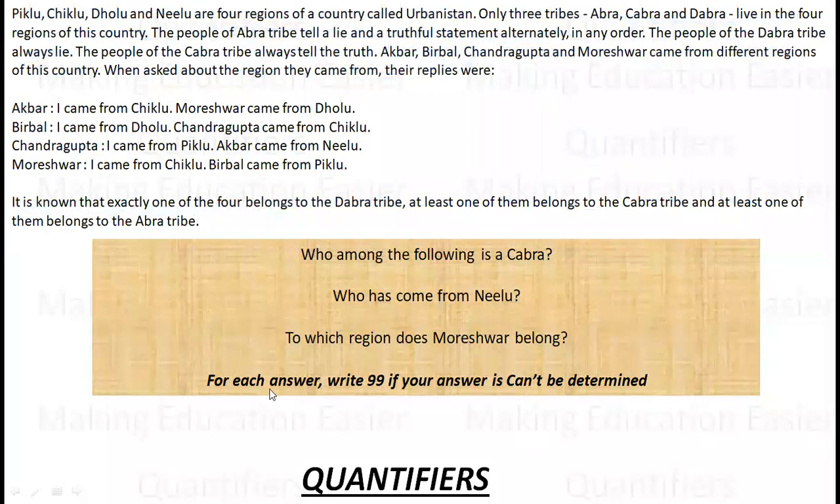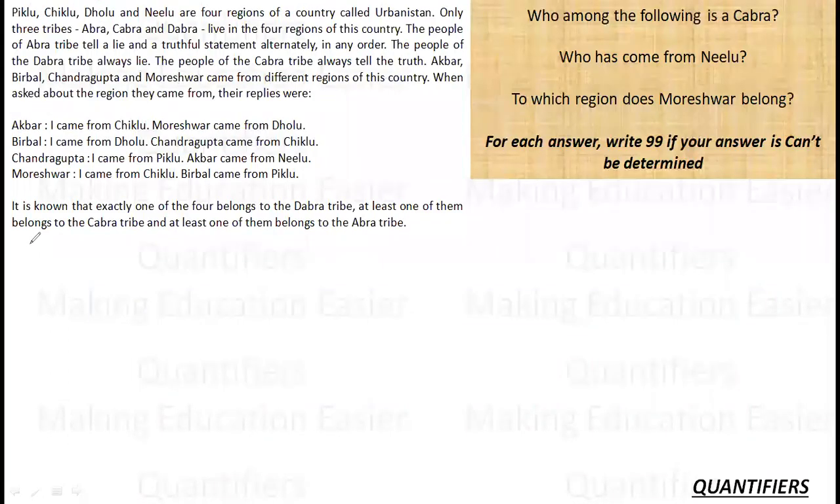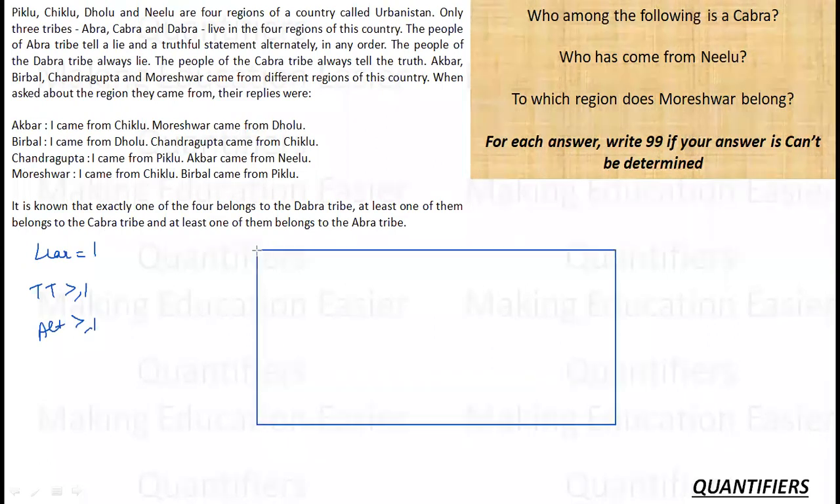So what do we know? We know that there is exactly one liar, so liar is equal to 1. Truth teller is greater than or equal to 1, and alternator is also greater than or equal to 1. This is the scenario. So now there are four people with us.